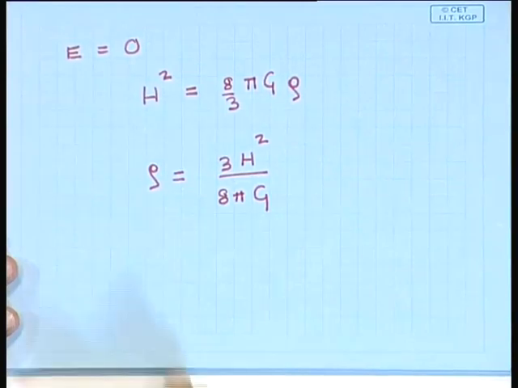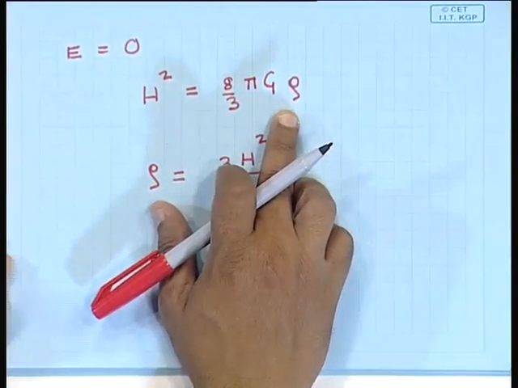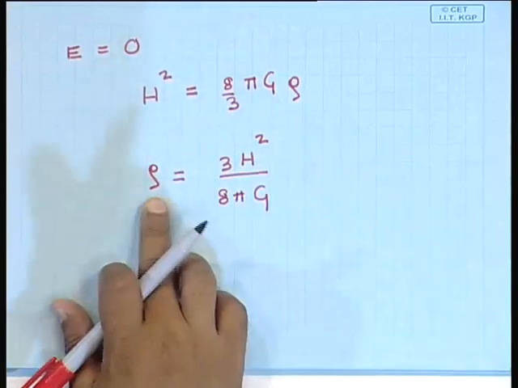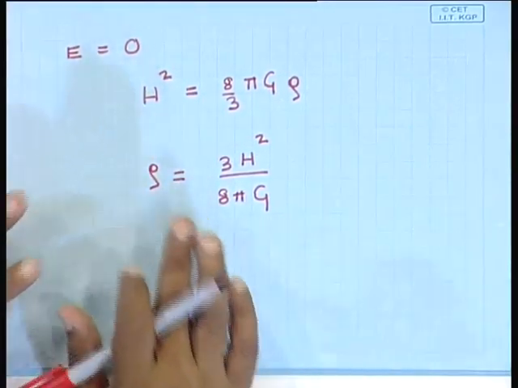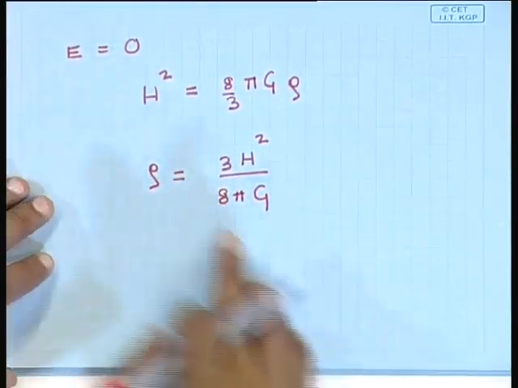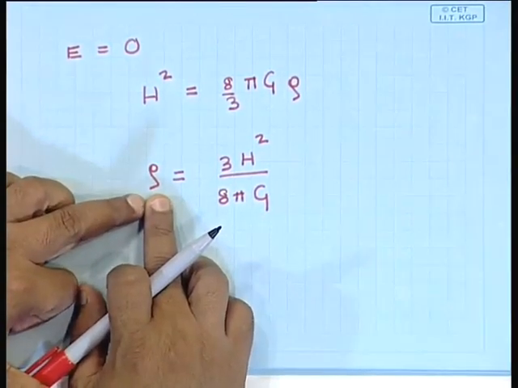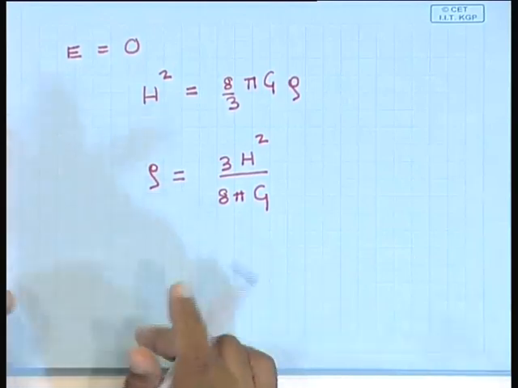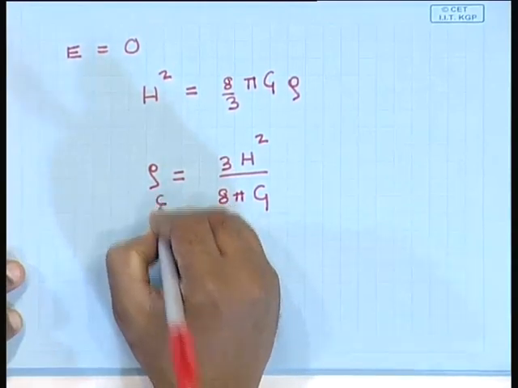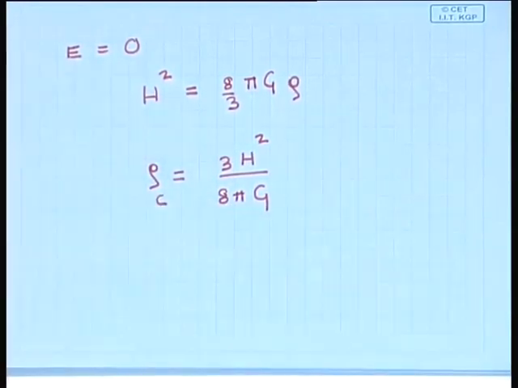We will come to this point a little later. This density is called the critical density of the universe. Okay. So, we could determine the present value of the critical density of the universe.